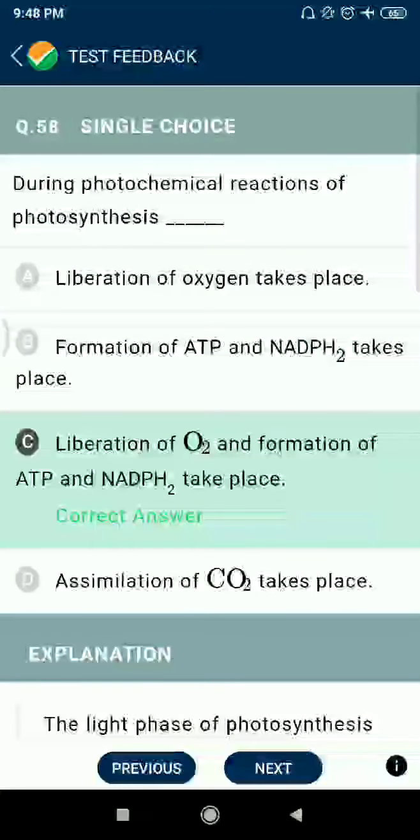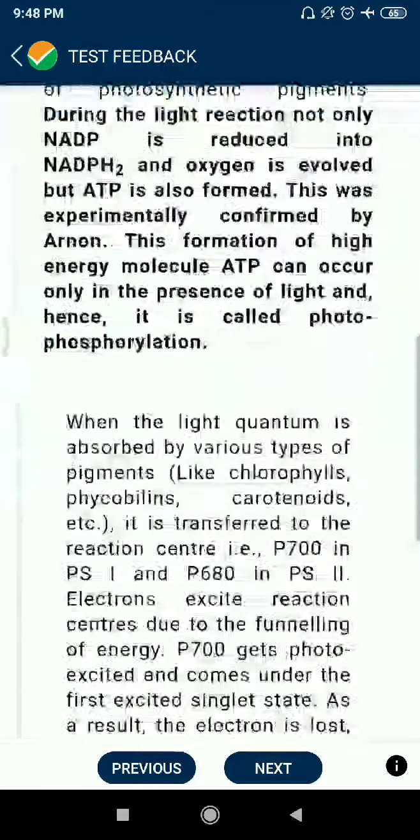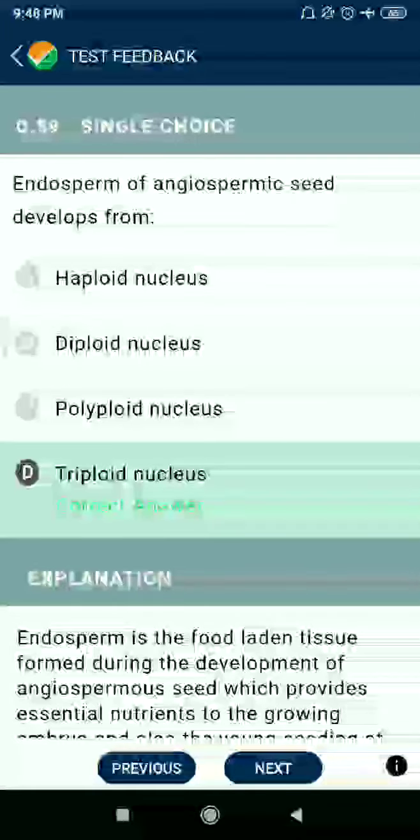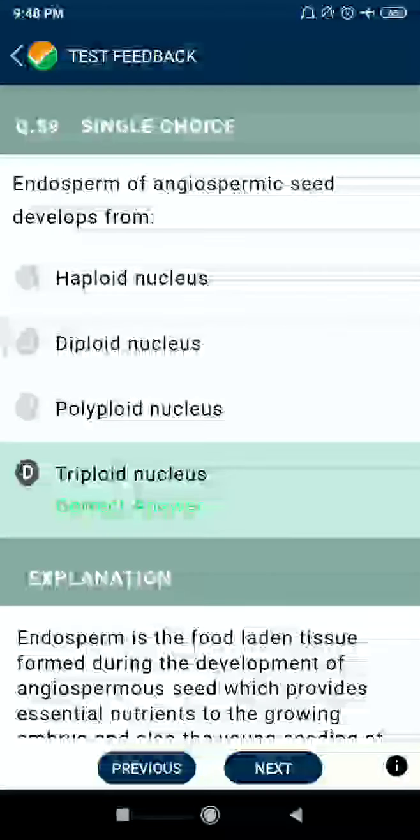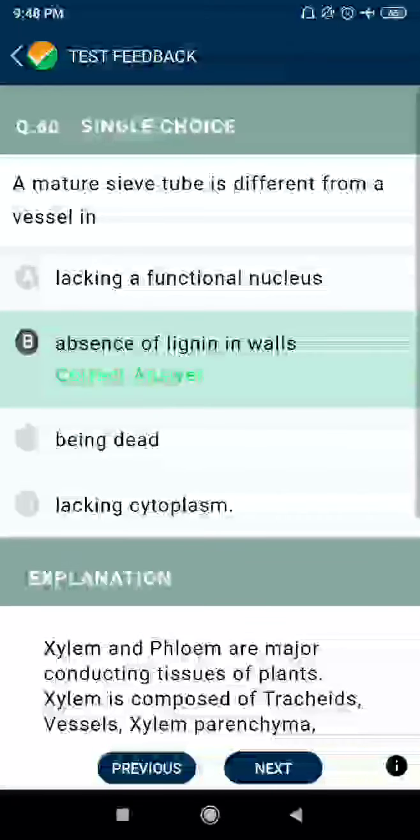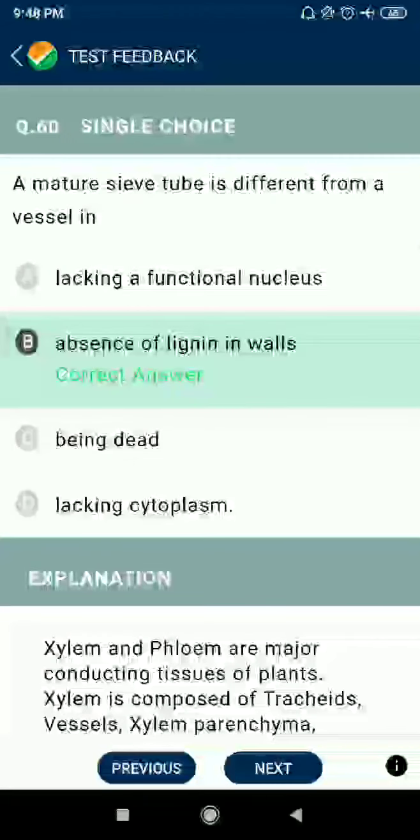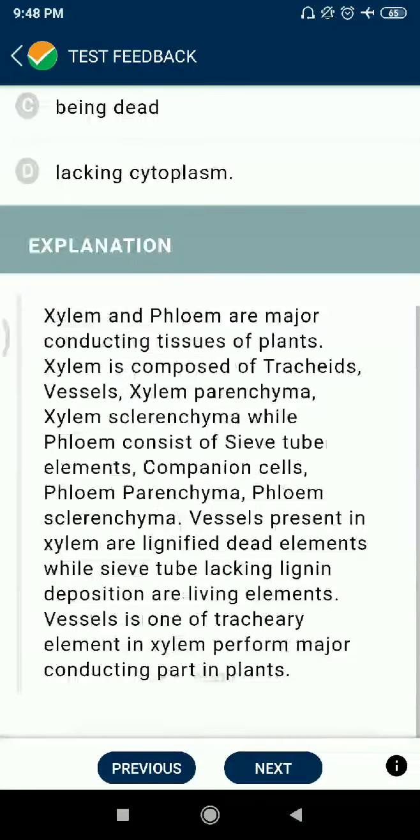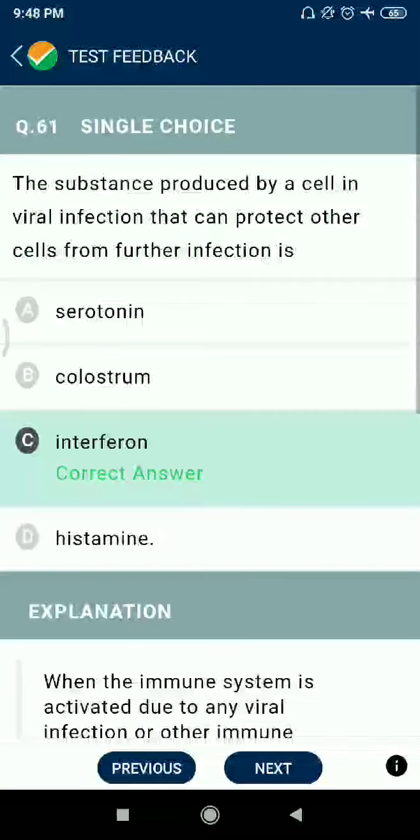Question 58. During photochemical reactions of photosynthesis, liberation of oxygen and formation of ATP and NADPH2 take place. Question number 59. Endosperm of angiospermic seed develops from triploid nucleus. Question number 60. A mature sieve tube is different from a vessel in absence of lignin in walls.